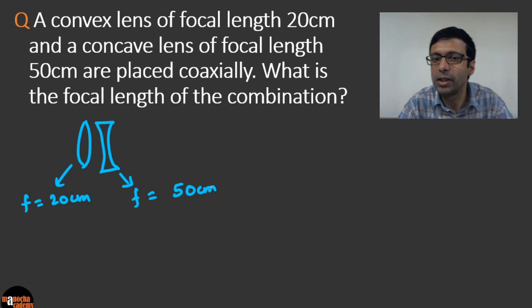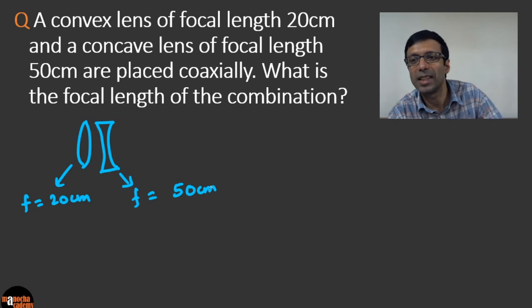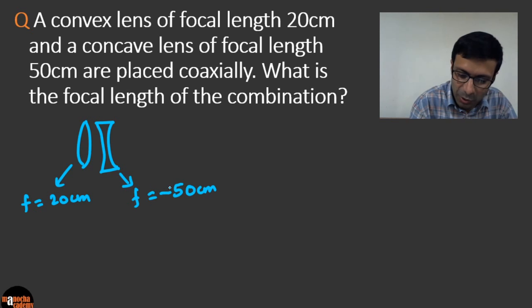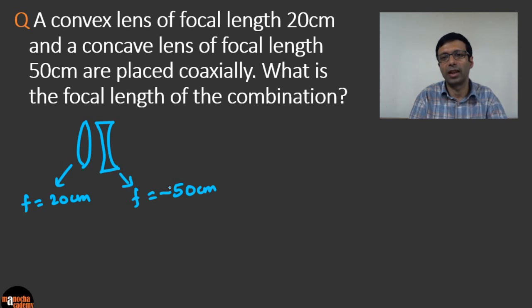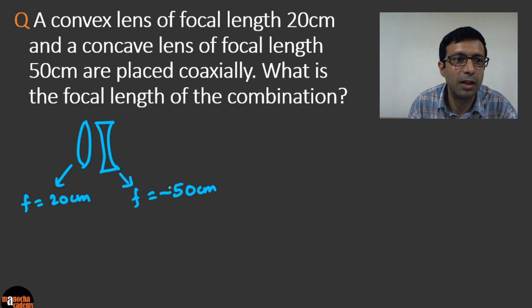Again, the sign convention is important. So should we write plus 20 or minus 20, plus 50 or minus 50? Please take care of that. You know that a convex lens has positive focal length, and a concave lens has negative focal length. So here we need to write minus 50 for the concave lens. Now we need to find the focal length of the combination. So can I just add it up? Can I do 20 plus minus 50? 30?